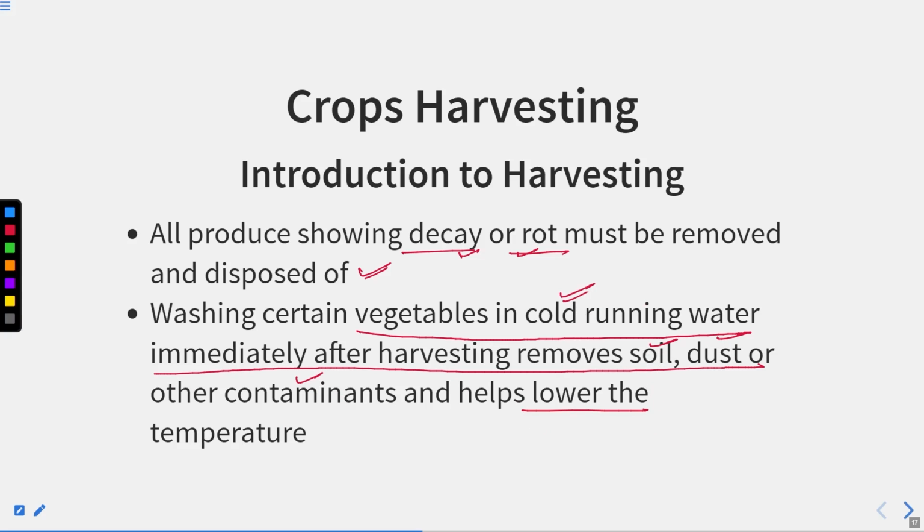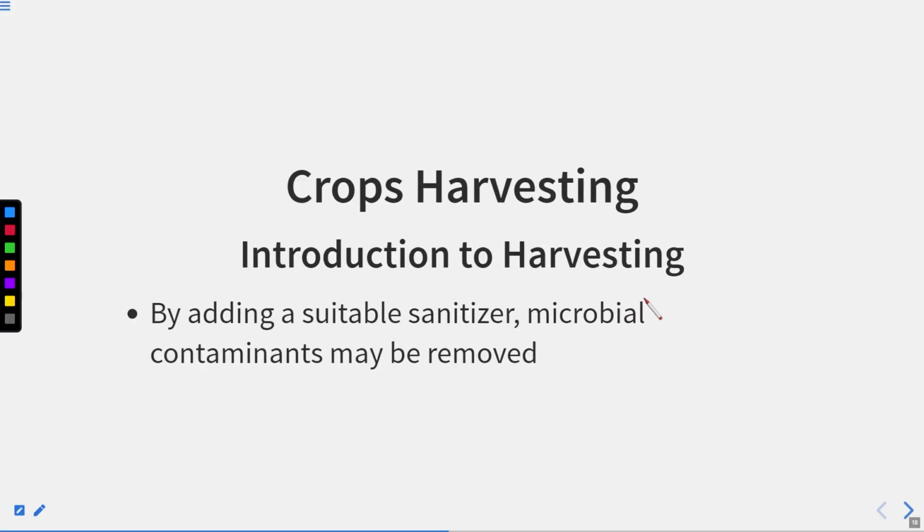Why is it asked to use cold running water? Because it will remove all the dust particles and soil that got attached to the fruit or vegetables, right? And that soil may have some microbes that can damage the fruits or vegetables. So the cold running water will minimize the temperature, improve the shelf quality, remove the dust and contaminants attached to it, and improve the shelf life of the fruits or vegetables. So that is why it is asked to do. By adding a suitable sanitizer, microbial contaminants may be removed.